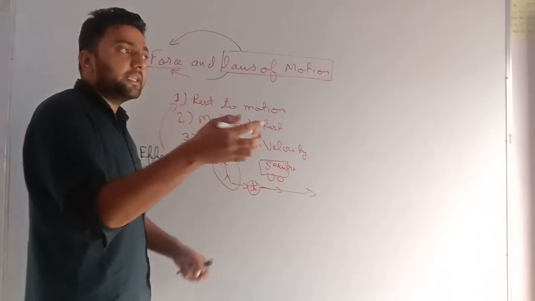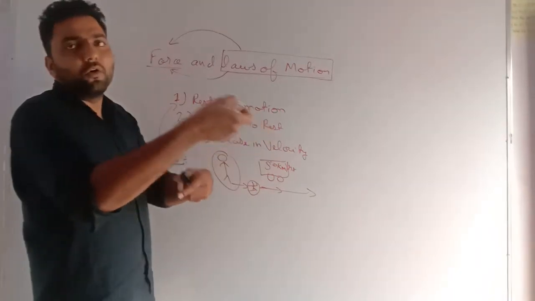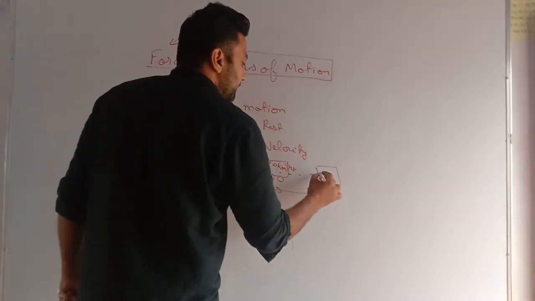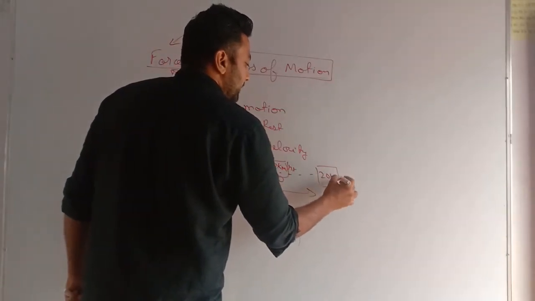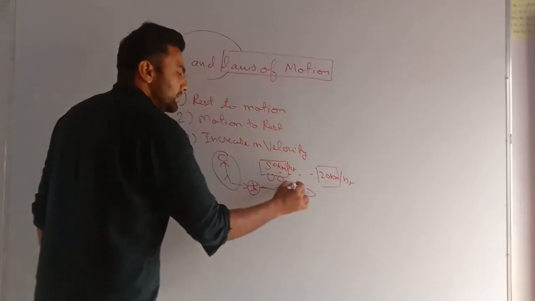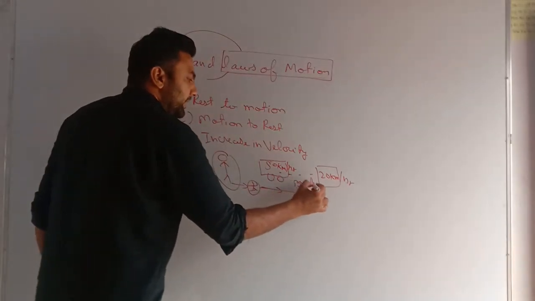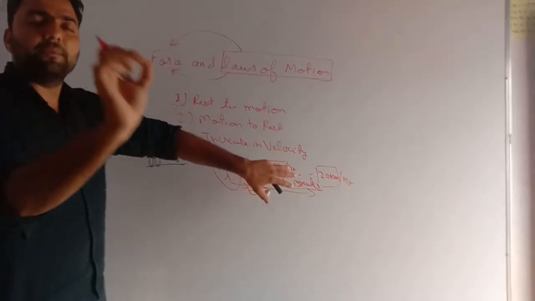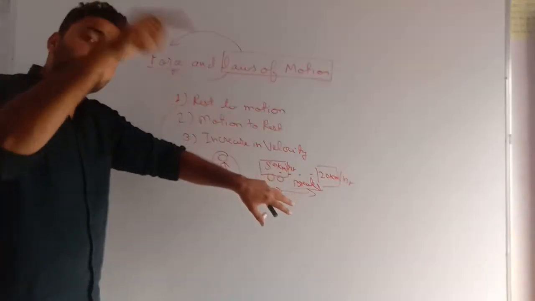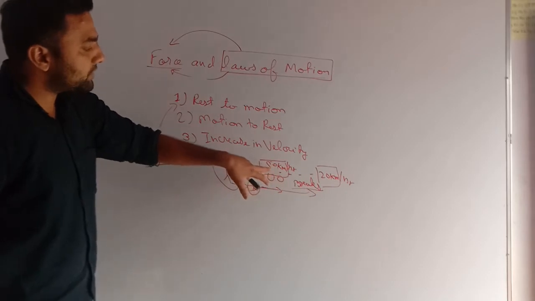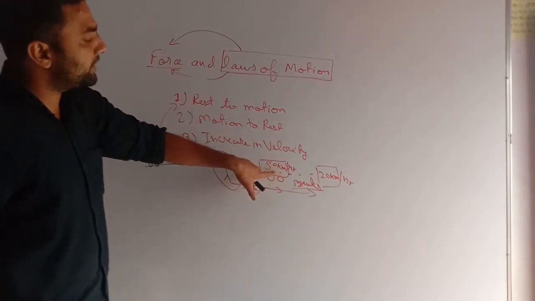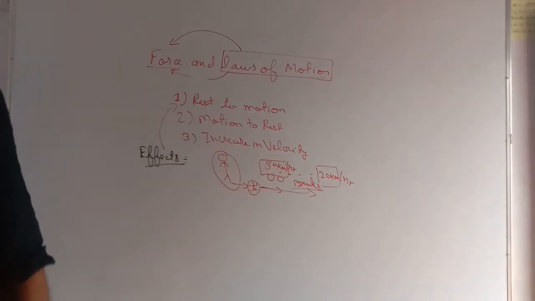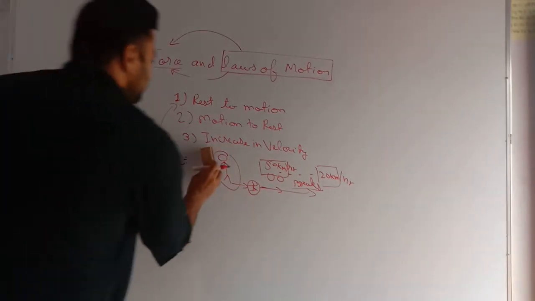Brakes apply force on the vehicle opposite to the direction of motion, and slowly the velocity becomes 20 kilometers per hour. The reason is that I applied the brakes, which means I have given force to the vehicle. Because of this force, the 50 km per hour speed has decreased to 20 km per hour. So by force, there is a decrease in velocity.